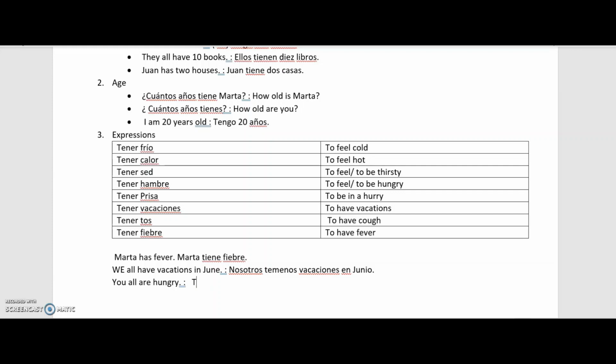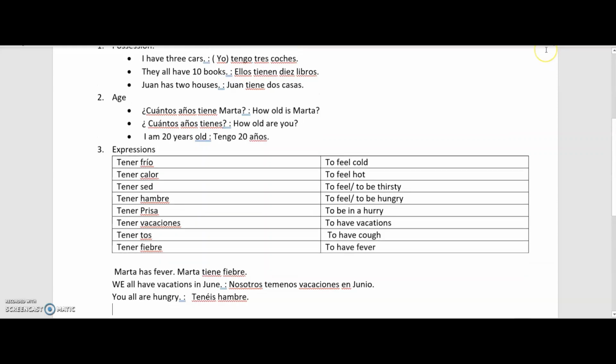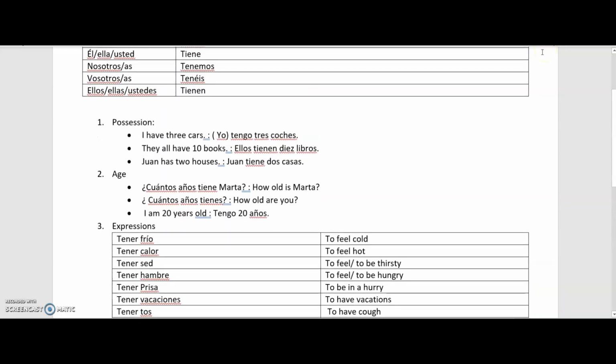Again, the use of vosotros is completely optional. So vosotros tenéis hambre. So again, this list is just the beginner's list. As we go ahead, we will keep on adding more expressions, but these are the must know expressions that you should always know, that are always being used with the verb tener.